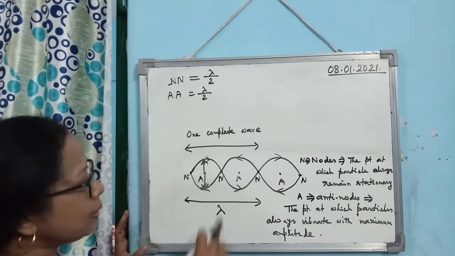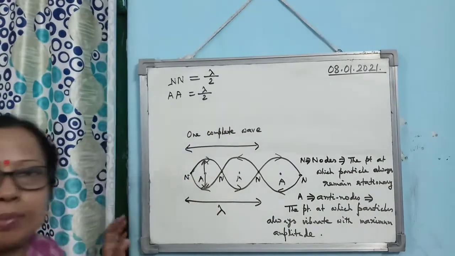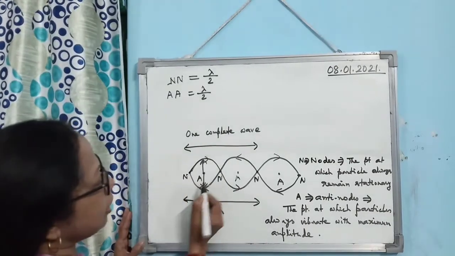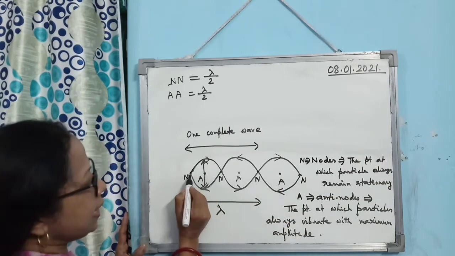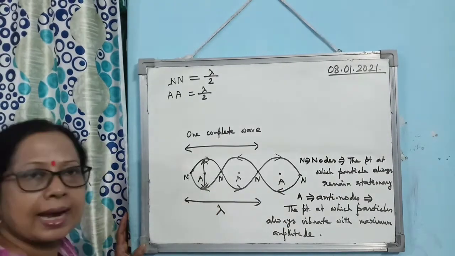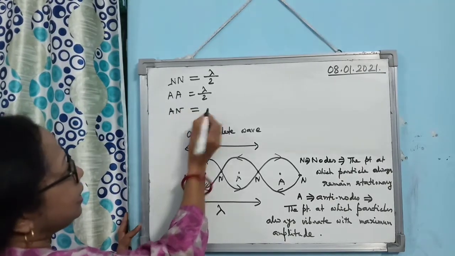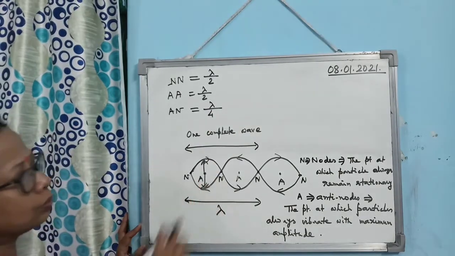So the distance between two antinodes is lambda by 2. Clear? Now, come to the next concept: if you consider the positions of node and antinode, in between two nodes there is an antinode. So what is the distance between antinode and node? It will be lambda by 4.